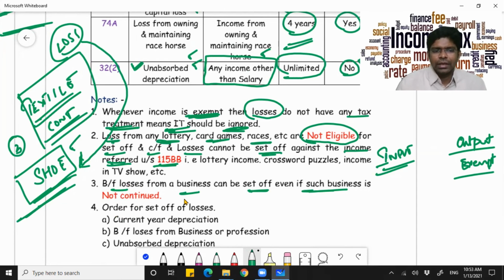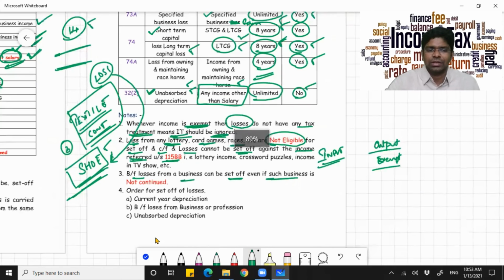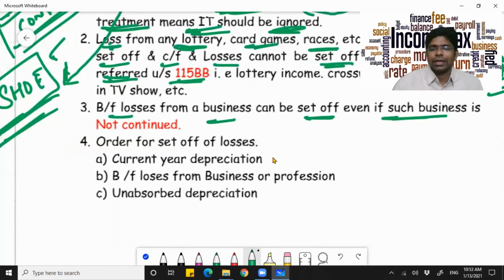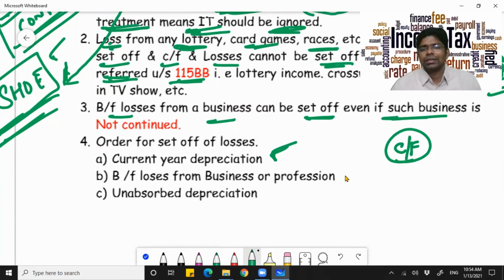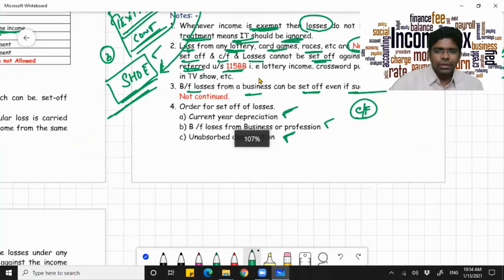And then how will you set off losses? How will you set off business losses? First, the current year depreciation, that is after carrying forward, how will you set off? First, the current year depreciation will be reduced. Then the brought forward losses will be reduced. Then only unabsorbed depreciation shall be taken into consideration. All right.